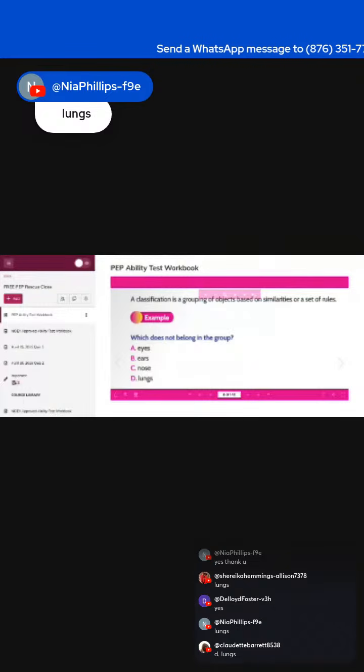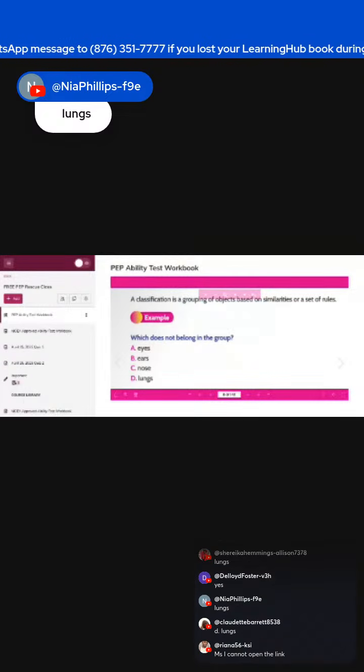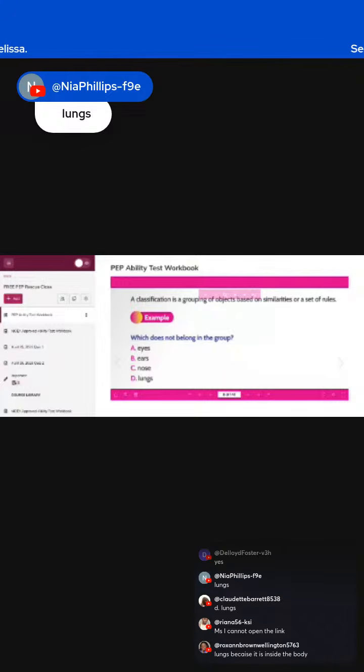All right, so I see you guys are not posting. All right, so if you look at these, you're looking at the eyes, the ears, the nose. Those are all sense organs, right? The lungs is the only one that's not a sense organ, right? So that's the reason why, guys.